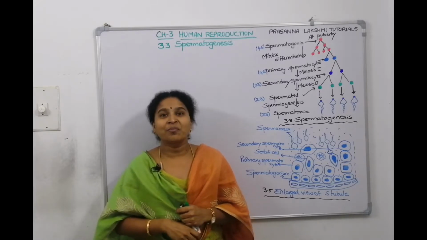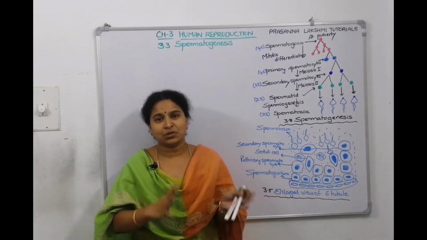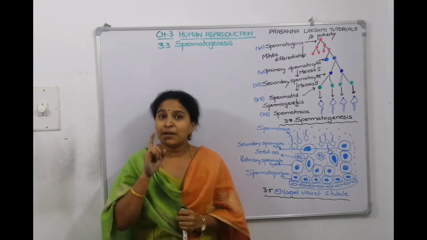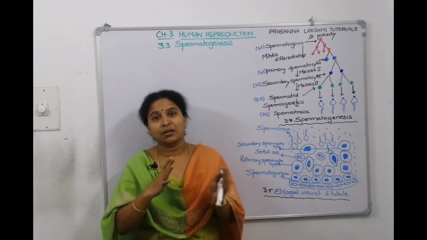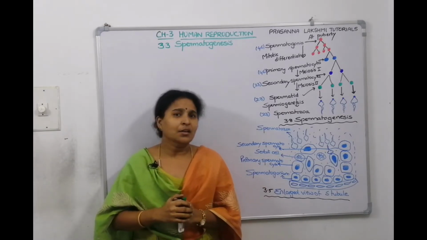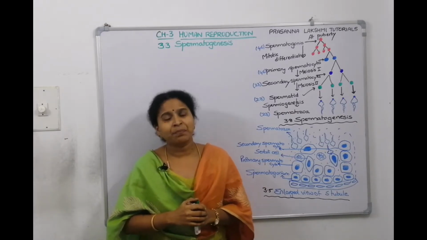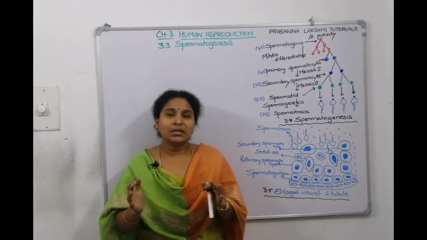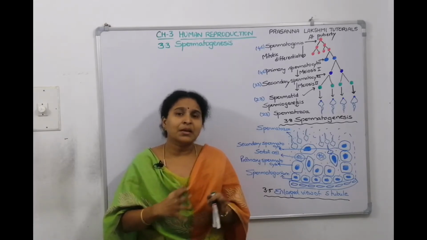And do you know how many days it will take for the sperms to get produced? 74 days it will take for the sperm to be matured and released out. And do you know what is the viability of the sperm? After insemination, till it is there in the male reproductive system, it will be nourished.